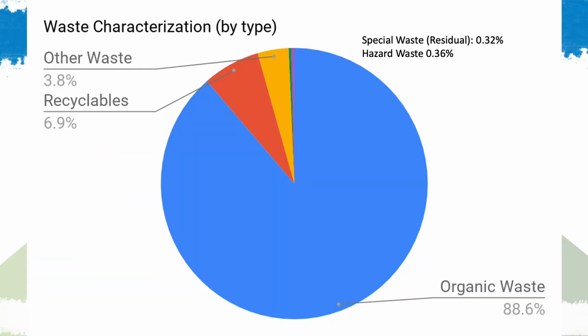It's similar to the chart that you've seen earlier. So in this neighborhood in Da Nang, we have organic waste at almost 89%. The recyclable waste is almost 7%. Other waste or residual waste is 3.8%. And then you also have these small fractions. I don't know if you can see the purple and green slices here, one of which is special waste, the diapers, at 0.32, and then hazardous waste at 0.36.